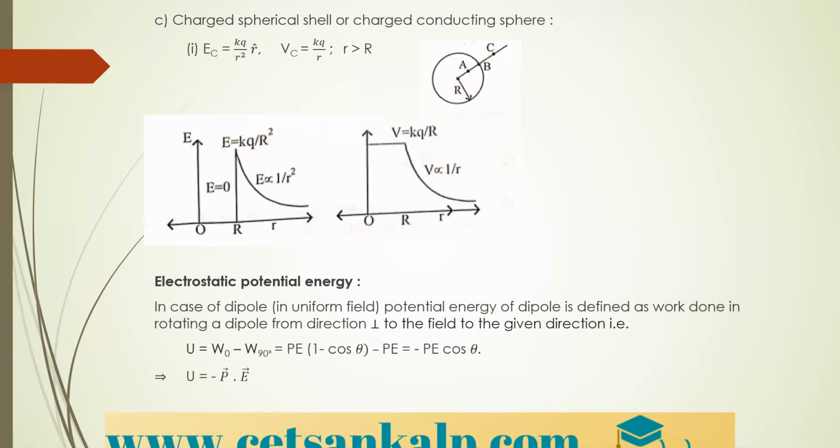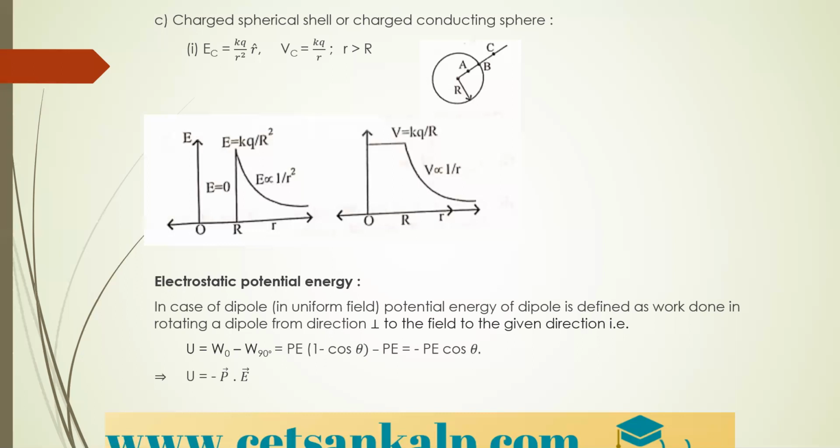Okay. So here you can see the formula for electrostatic potential energy is given by P into E, where P is the dipole moment and E is the electric field intensity.